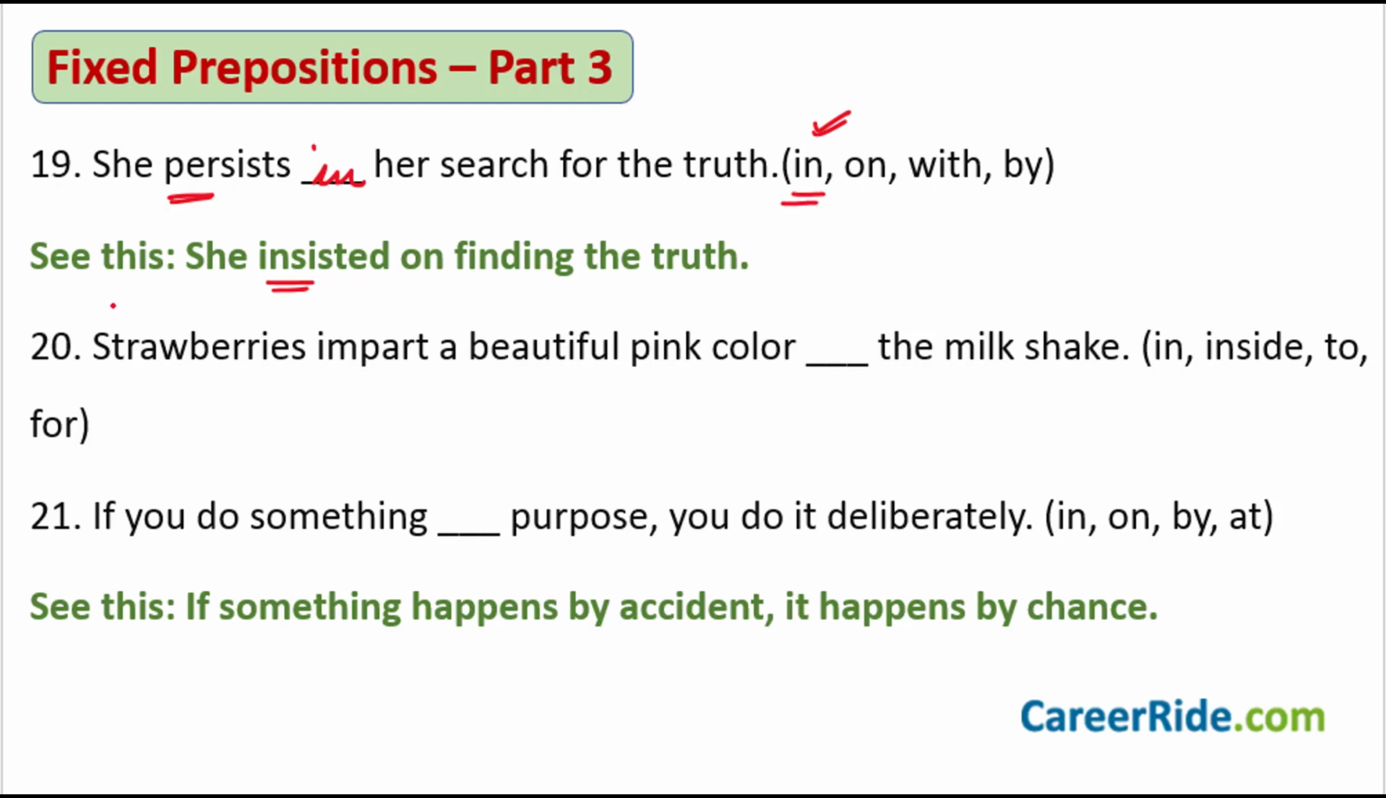Now see this construction. She insisted on finding the truth, which means she forcefully demanded. This word insist means demanding something forcefully. So she insists on. She insists on finding the truth, and she persists in her search for the truth.